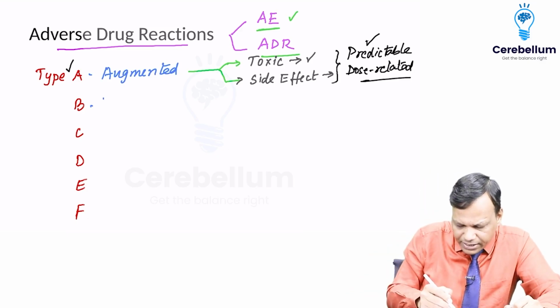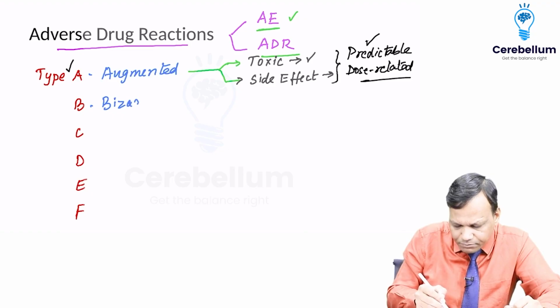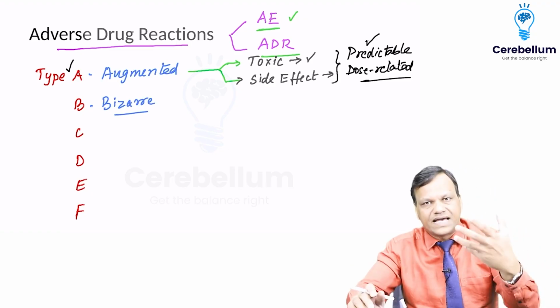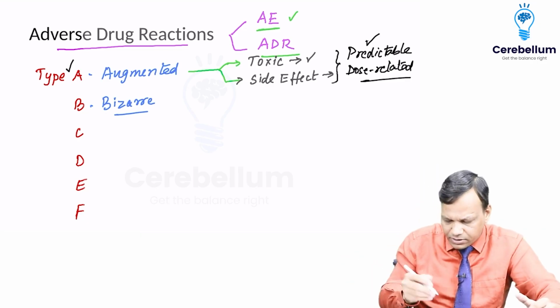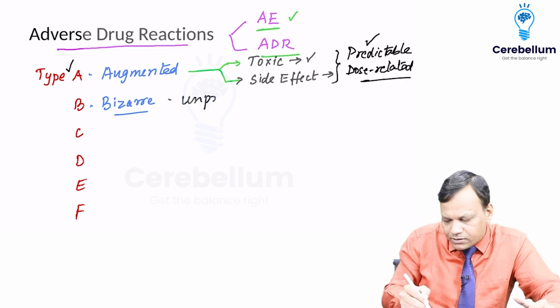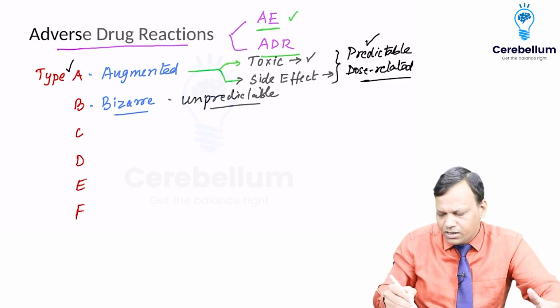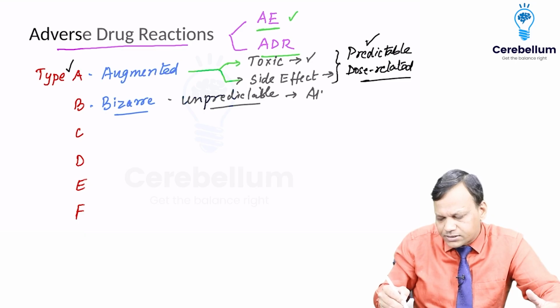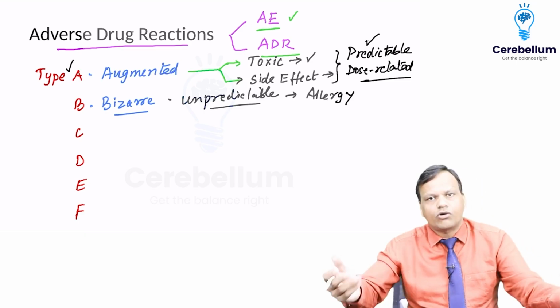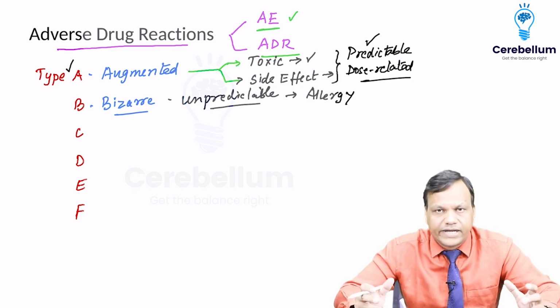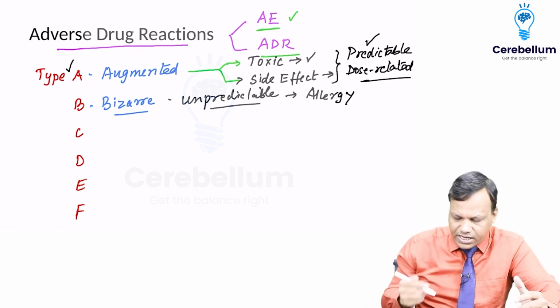Then type B ADRs are known as bizarre. B for bizarre. Bizarre means unpredictable. We cannot know whether they will happen or not. A very simple example here is allergy. We do not know which person will develop allergy to that drug. Okay, so they are bizarre.